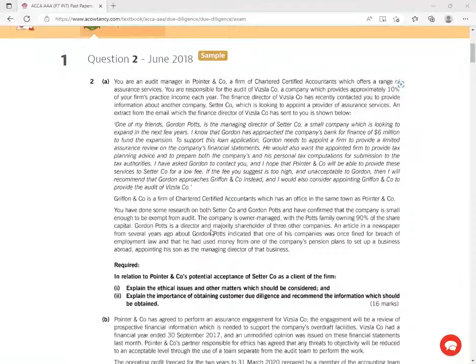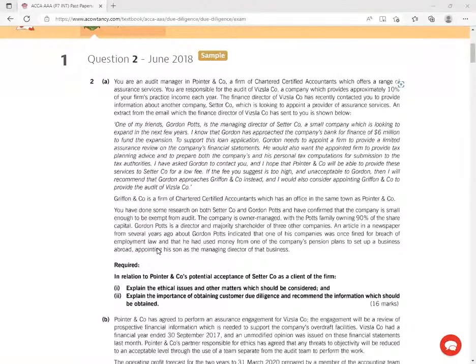Gordon Ports is a director and majority shareholder of 3 other companies. An article in a newspaper from several years ago indicated that one of his companies was once fined for breach of employment law, and that he had used money from one of the company's pension plans to set up a business abroad.